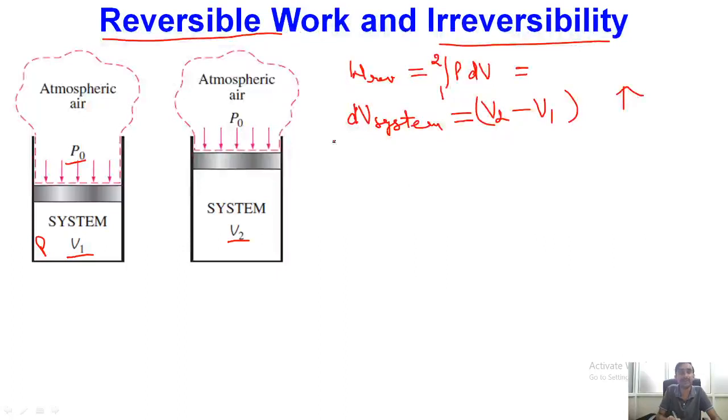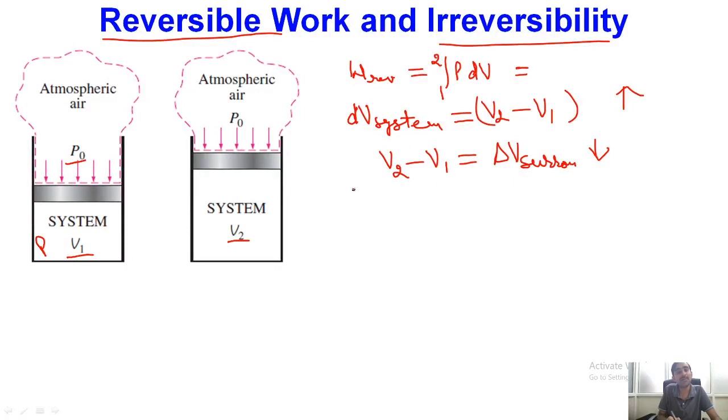If we consider our immediate surrounding also as some fixed boundary, we are decreasing the volume of the surrounding by the equivalent amount. So V2 minus V1 is equal to delta V of surroundings. The volume of surroundings has decreased by the same amount as the increase in the volume of the system.